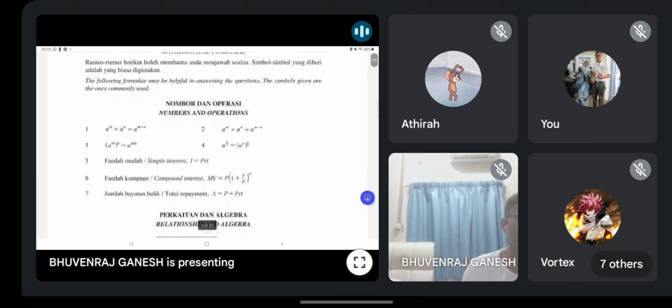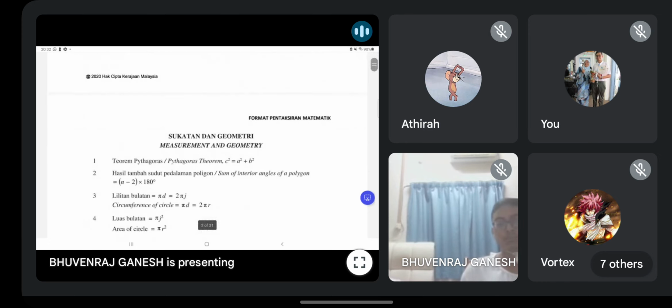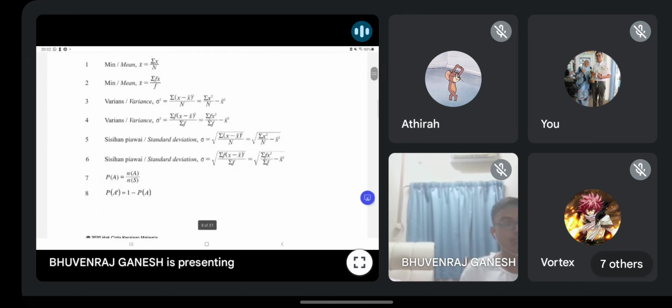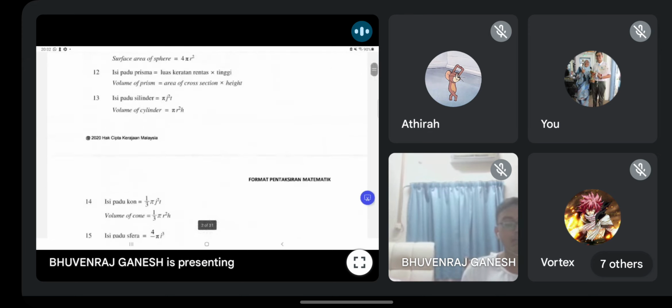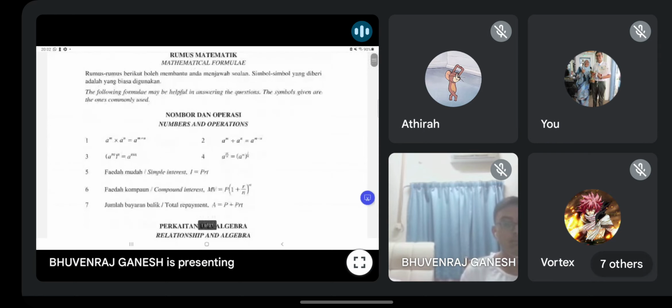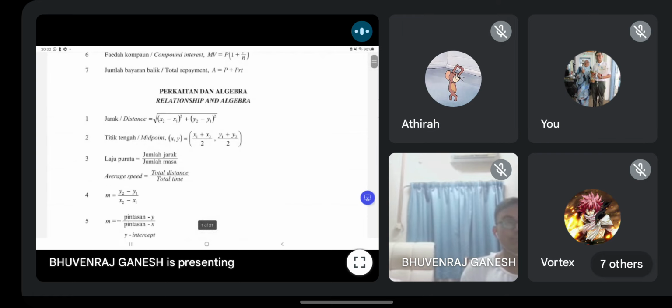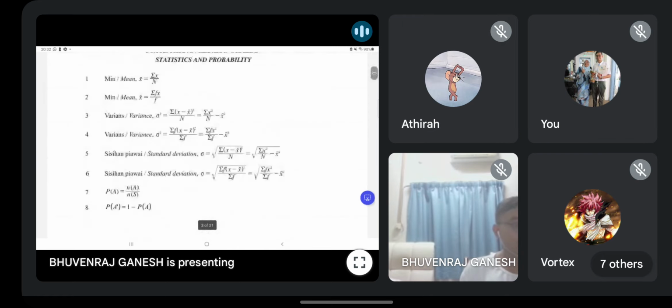Okay, so first of all, as you all know, when you see formats SPM, bila kamu tengok kertas, you will have this. Am I right? Formula sheet. You should have these 3 pages. So make sure kamu semua guna yang ni dengan baik-baik. You must use the whole formula sheet that is given to you well. Don't miss out this formula sheet. Got a lot of formula here. So yeah, this is just the start.